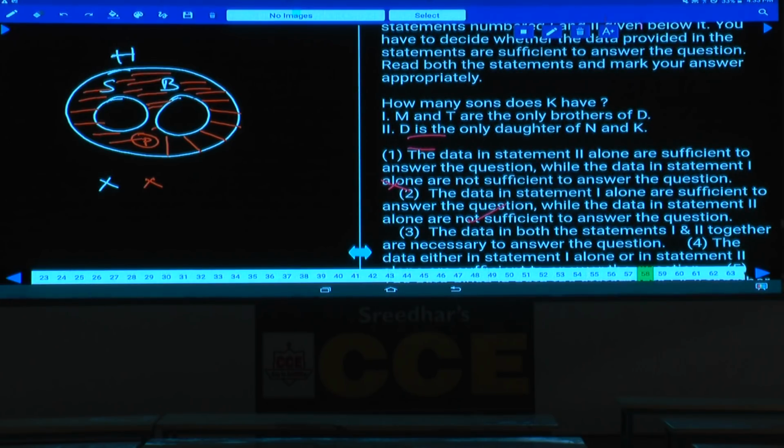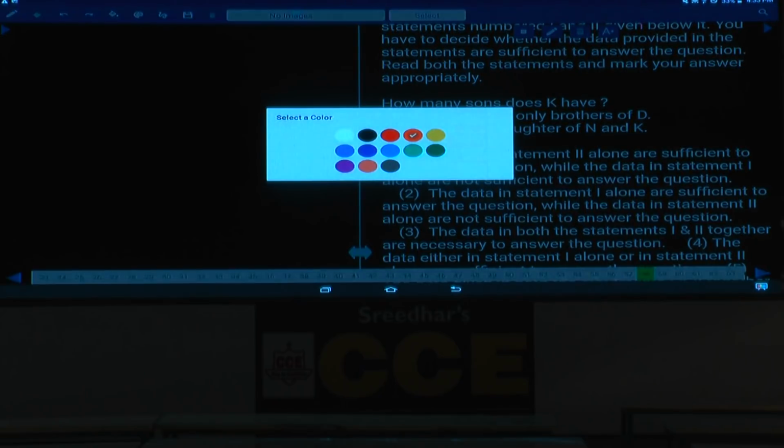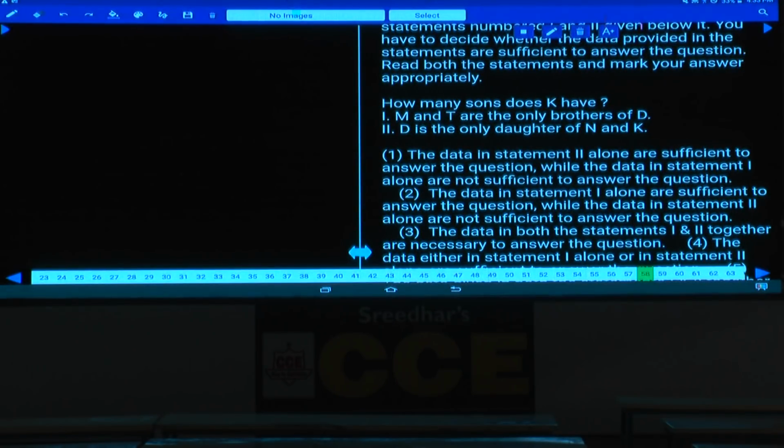Then question number 58. Now this question number 58 is based on data sufficiency. How many sons does K have? Tell me what is your answer here? Now we need to find out the number of sons this K is having. Condition number 1.